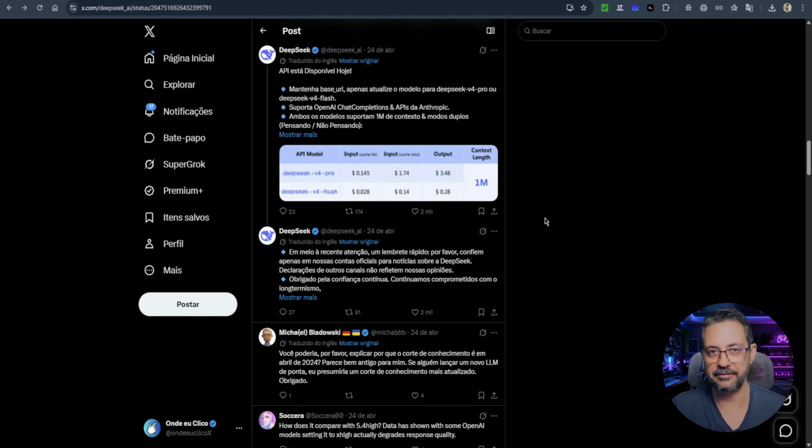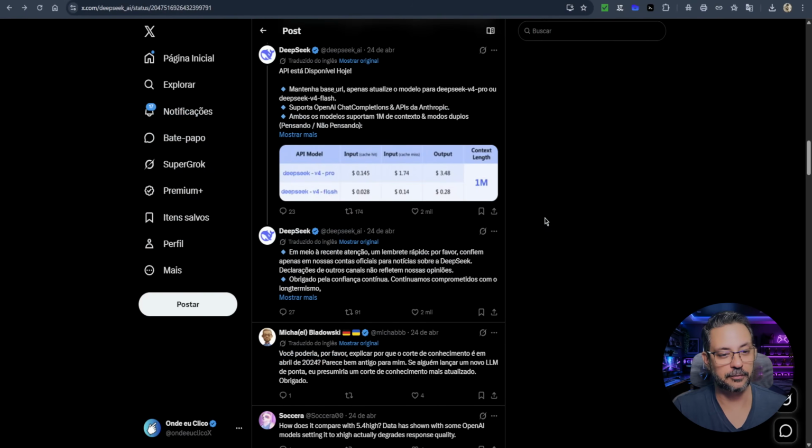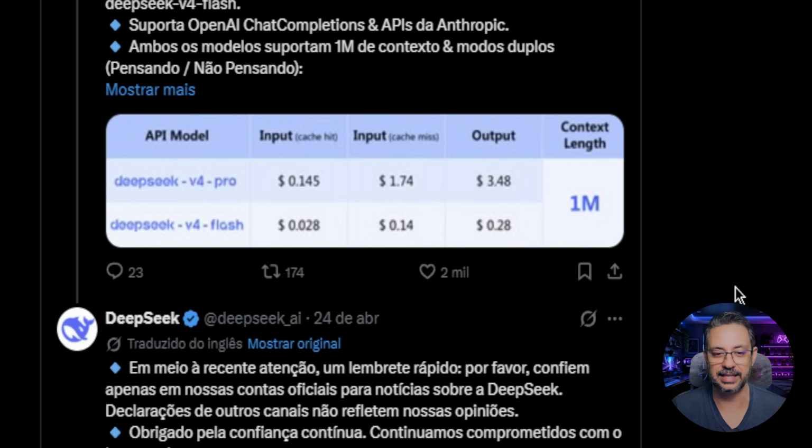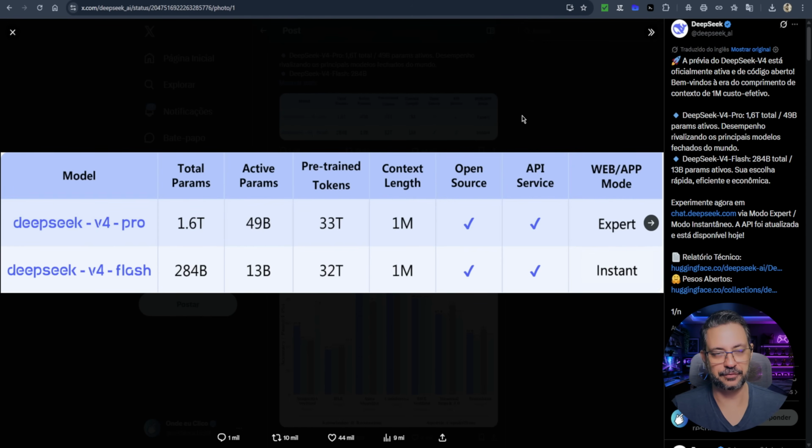For those who want to use it via API, how much does it cost? DeepSeek V4 Pro costs $1.74 for input and $3.48 for output, all of that for 1 million tokens. The Flash version costs 14 cents for input and 28 cents for output, also for 1 million tokens. It looks like they have a promotion going on that drastically reduces this price, but the promotion lasts until March 5th. If you hurry, there's still time depending on when you're watching this video. They even prepared this little table here for us to see it better.